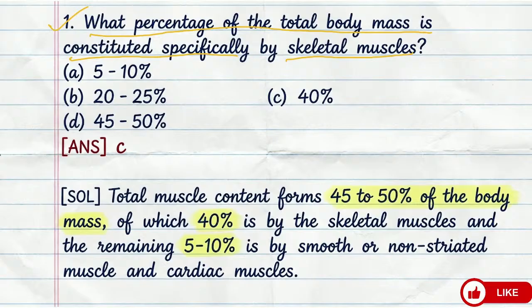Option A is 5 to 10%, B 20 to 25%, C 40%, D 45 to 50%. So what will be the answer?